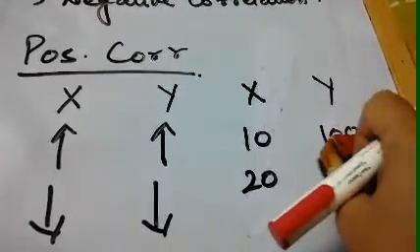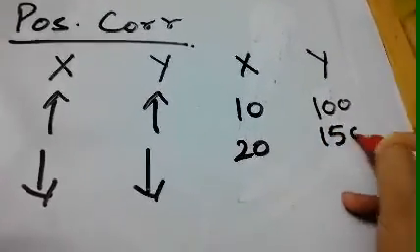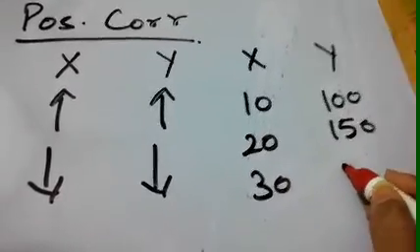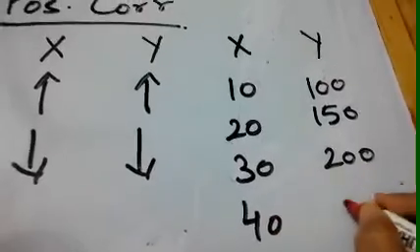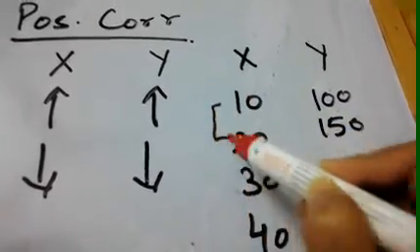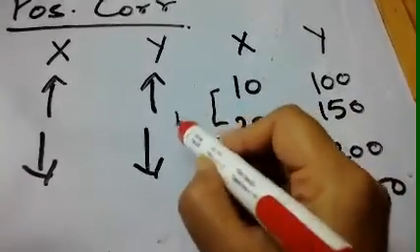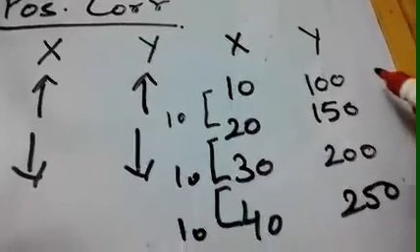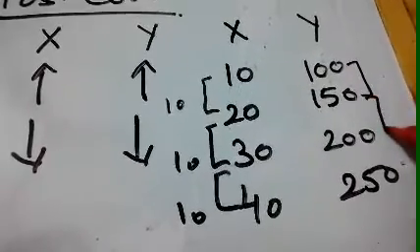Then x becomes 30 and y becomes 200, then x becomes 40 and y becomes 250. The difference over here, every time the increase is by 10, 10 and 10 in x. And if we move to the y variable, what is the increase?